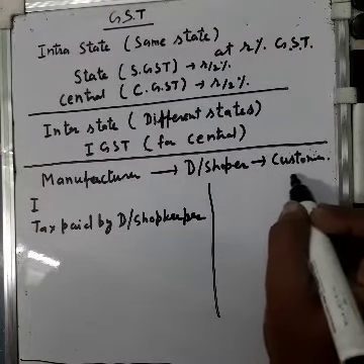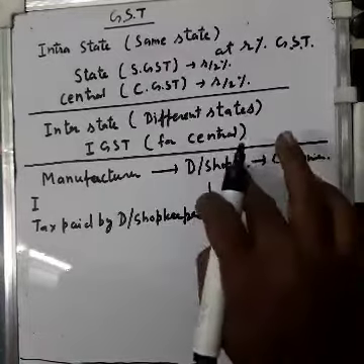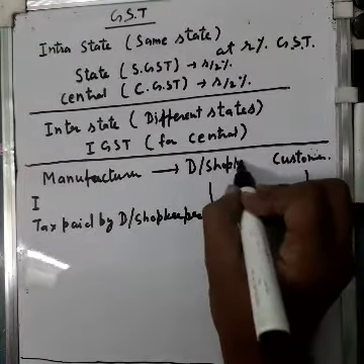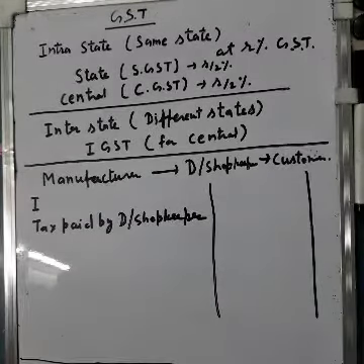For the shopkeeper we find input and output taxes, and the consumer pays only to the shopkeeper. Okay, to the shopkeeper. I have not written shopkeeper. Okay, he will pay to the consumer.